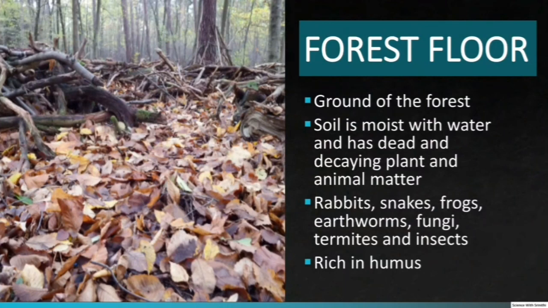Forest floor. This is the ground layer of a forest. The soil is moist with water, containing decaying leaves, fruits, and animal matter. This layer of forest is home to rabbits, snakes, frogs, earthworms, fungi, termites, and insects. The decomposers present on the forest floor decompose the dead plant and animal matter to form fertile soil known as humus.